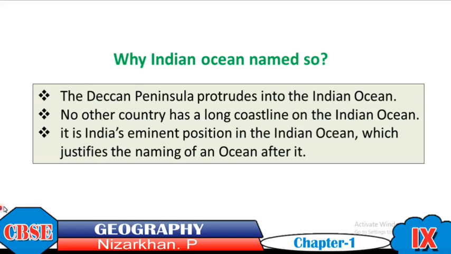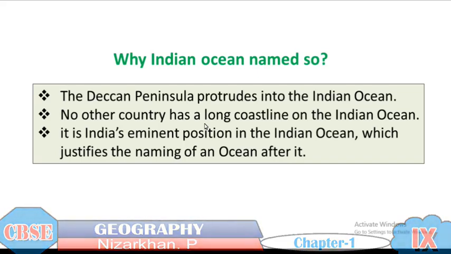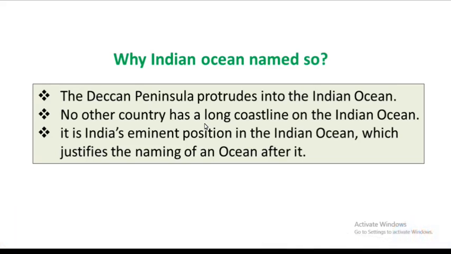It is India's eminent position in the Indian Ocean which justifies the naming of an ocean after it. So the major southern part of India, the Deccan Peninsula, extends towards the Indian Ocean, and no other country has such a long coastline on the Indian Ocean, which justifies naming the ocean after it as the Indian Ocean.